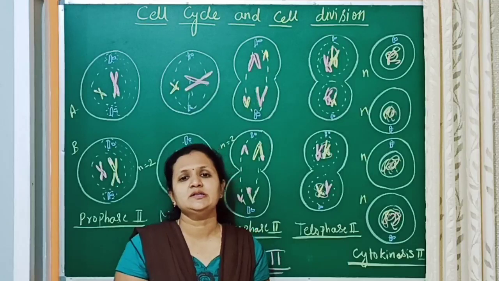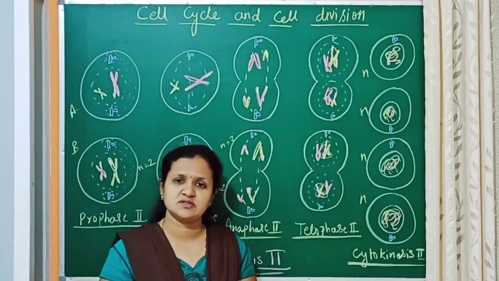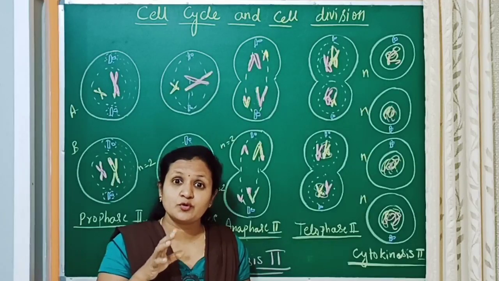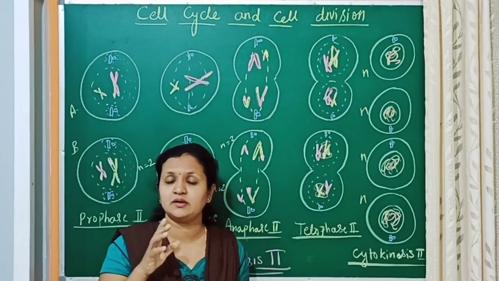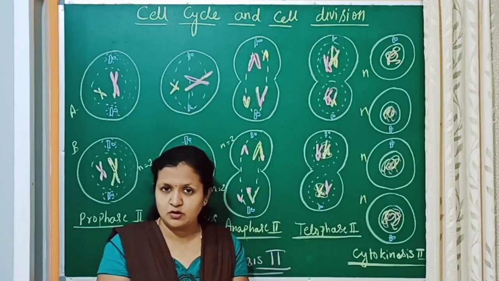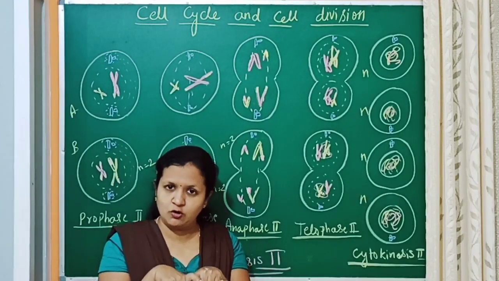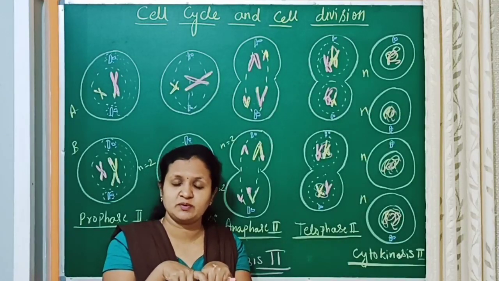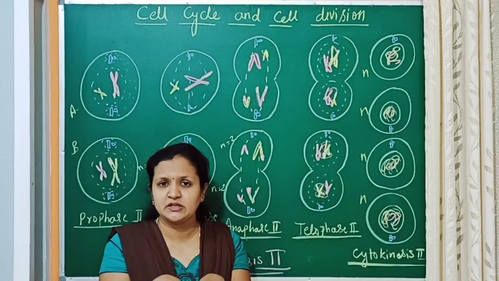Another significance of meiosis is that, let me remind you, in prophase 1 there is pairing up of homologous chromosomes, crossing over of homologous chromosomes, and exchange of materials, which is called recombination.